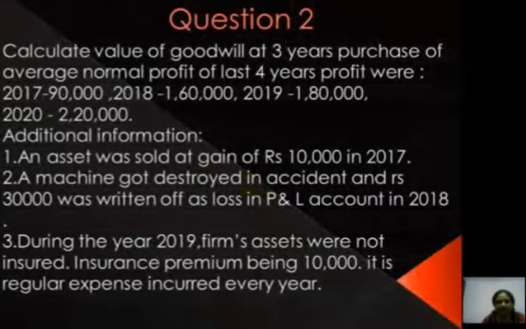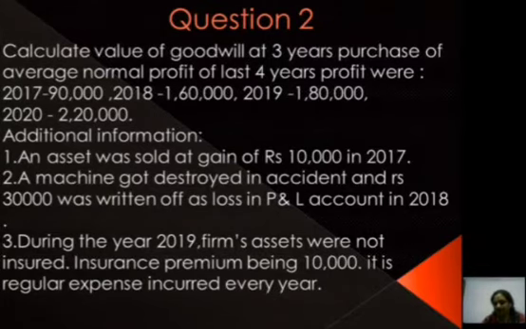Now let's take one more question. In this question we have abnormal items, that is abnormal gain and abnormal loss. Calculate value of the goodwill at 3 years purchase of the average normal profit of last 4 years. Profits were for 2017 90,000, for 2018 1,60,000, for 2019 1,80,000, for 2020 2,20,000. Additional information: an asset was sold at a gain of rupees 10,000 in 2017.